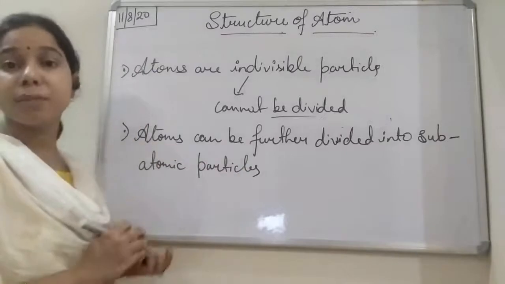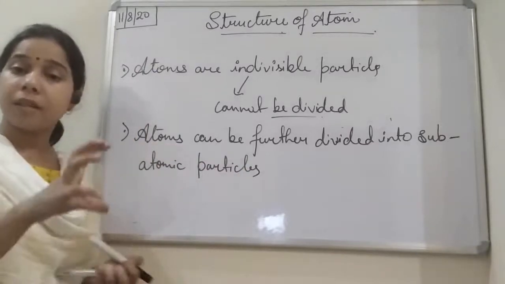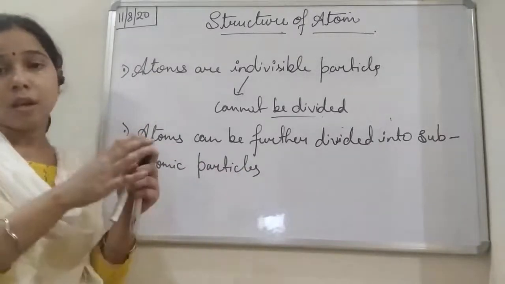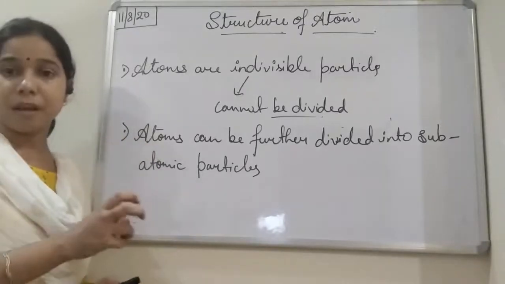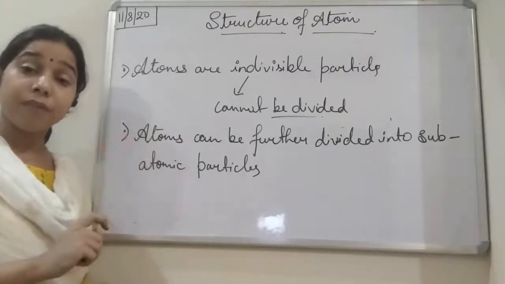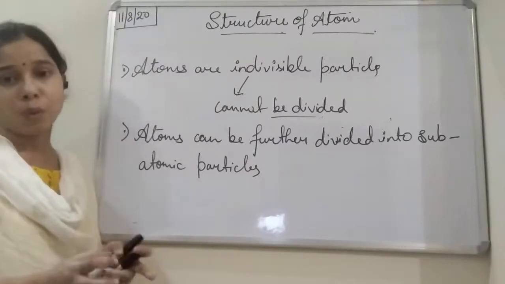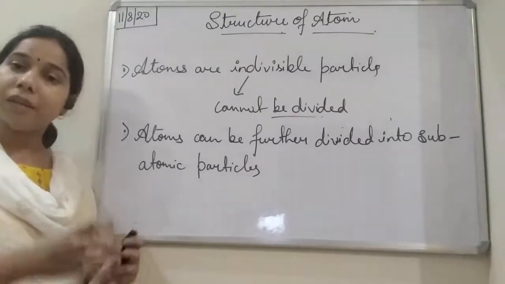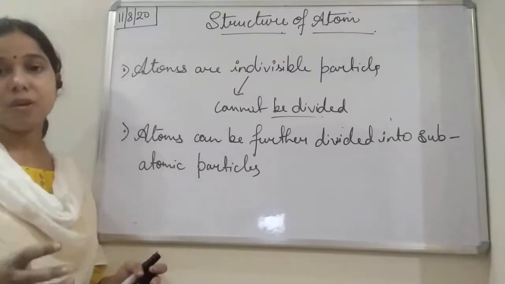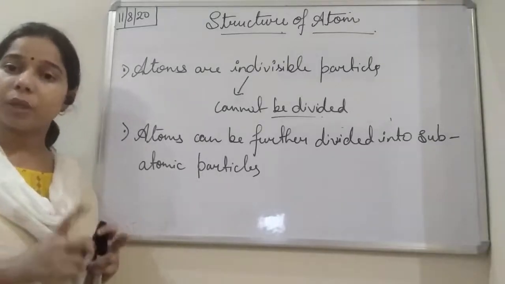The atom is the particle present in an element. When we talk about the subatomic, it means the part of the atom. So when the atom gets divided into 3 types, we call them subatomic particles.